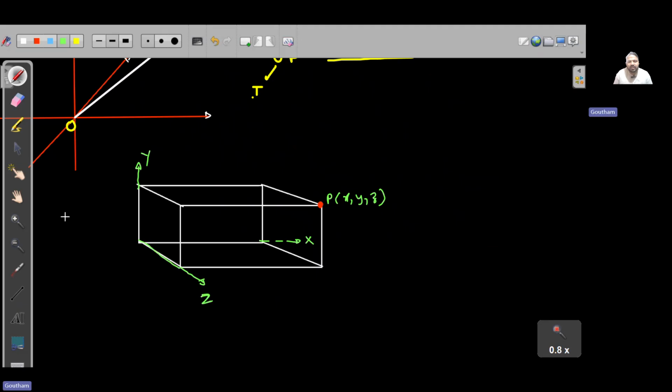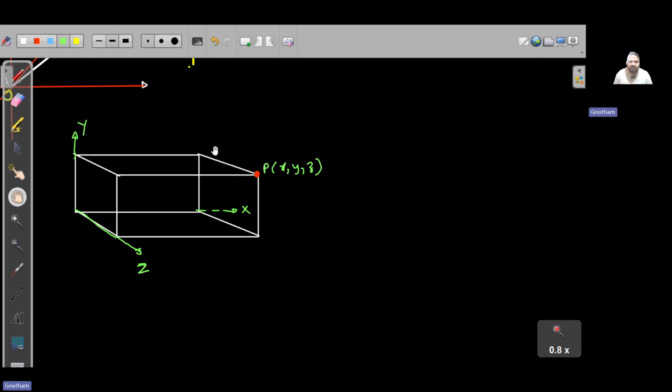For the sake of convenience in our vector algebra, as we discussed, there are unit vectors, right? So if Gautam wants to go in the x direction, how do I say it in the language of vector algebra?